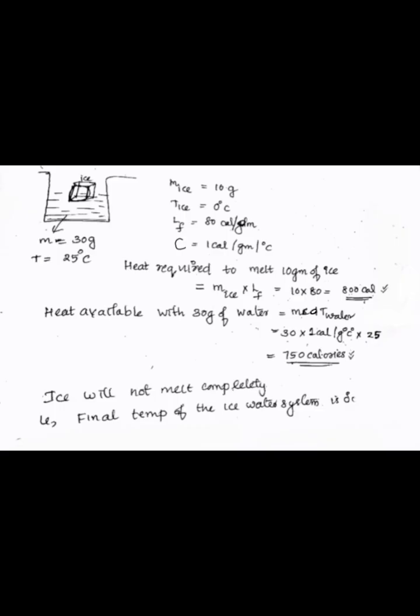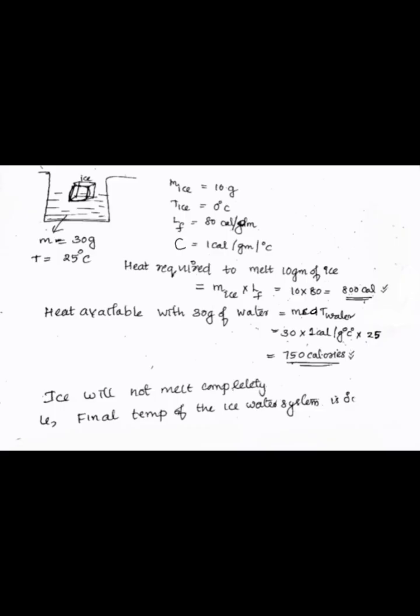But the heat available with the 30 gram of water is m c dT. That is 30 into 1 calorie per gram per degree Celsius into 25, and this is equal to 750 calories. So here the available heat is 750, but the heat required is 800 calories.